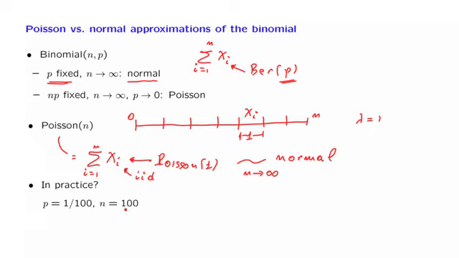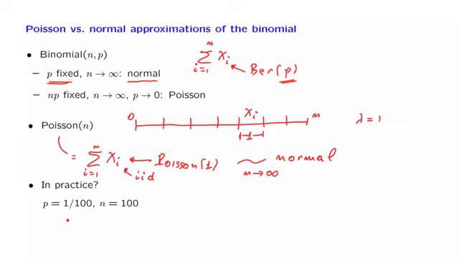So the number of arrivals, or the values of the binomial random variable, will take values 0, 1, 2, 3, but with high probability, not a lot more than that. So the binomial random variable is really a discrete random variable. There's no way to approximate it with a normal.